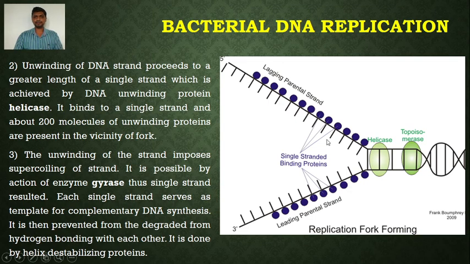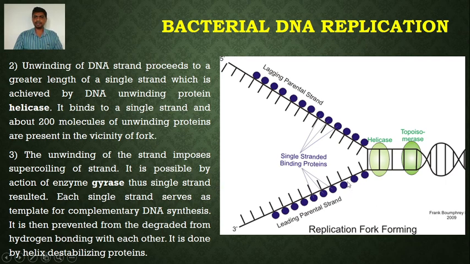So unwinding of the DNA double strand takes place by the enzyme helicase. It binds to a single strand, and about 200 molecules of unwinding proteins are present in the vicinity of the fork. Unwinding is followed by the binding of single stranded binding protein, SSBP. These single stranded binding proteins bind to the separated strands of the DNA and prevent rewinding or annealing of the two strands. So these two strands remain separated by the binding of single stranded binding proteins.